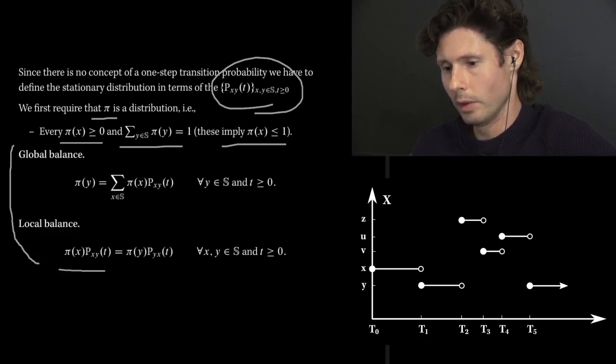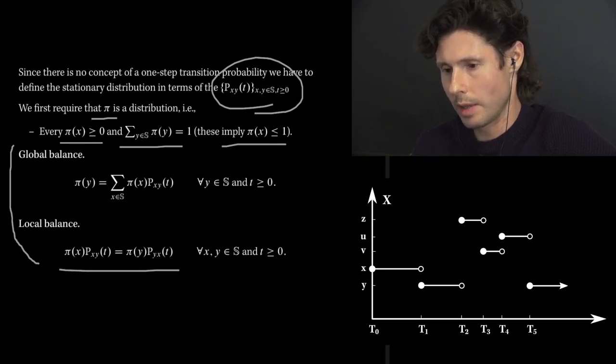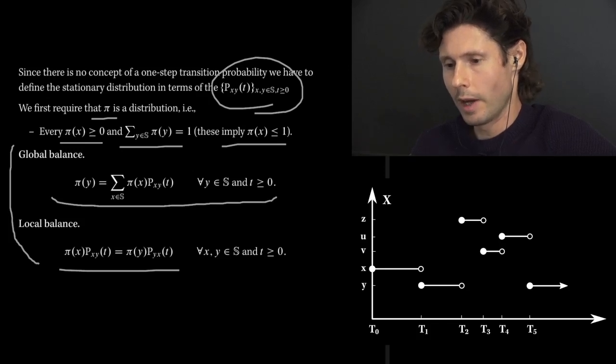This one, local balance, is going to correspond to naturally reversible continuous time Markov chains, as was the case in the discrete time setting, and global balance is the one that you would check next. And if you cannot verify either, then you don't have a stationary distribution for that particular continuous time chain.